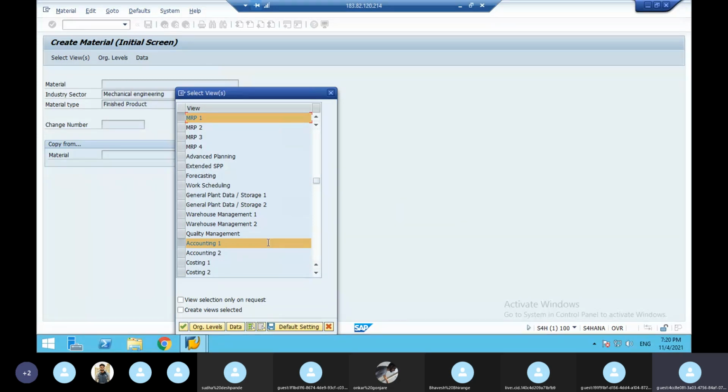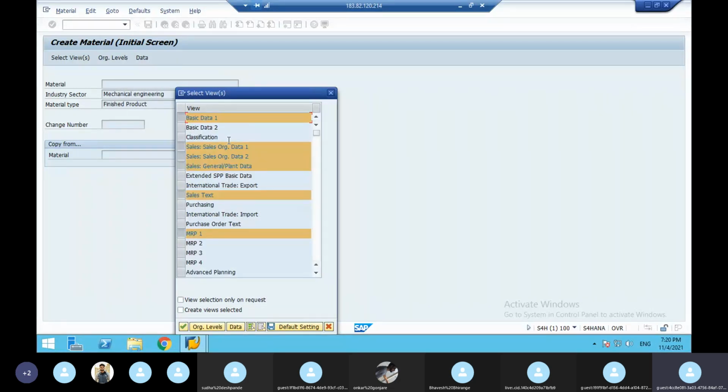In SD they call it company code customer, FI customer. In the same way, here you have the sales view, which means sales and distribution. MRP 1 is manufacturing requirement planning, which covers whether this customer ordered material is manufactured by you or is existing stock. Here we are going to say stock is there, and stock is there means no manufacturing is required. That is why you have to mention all those things.